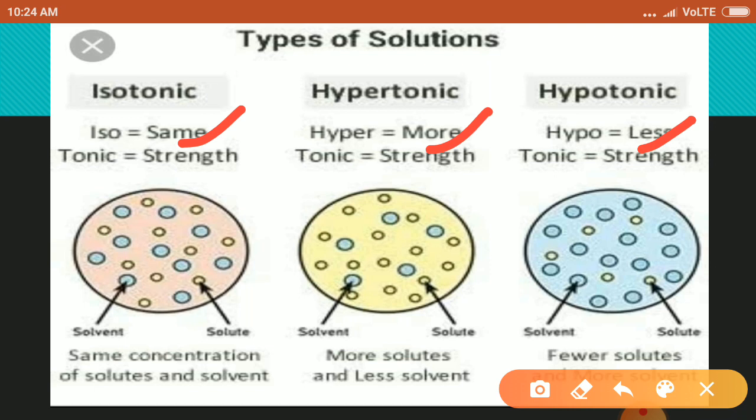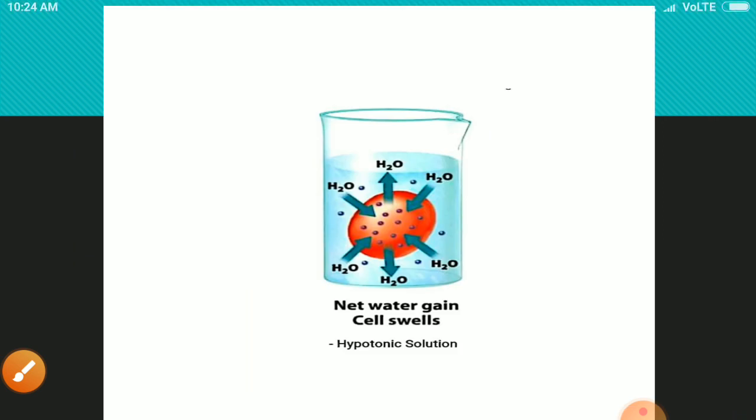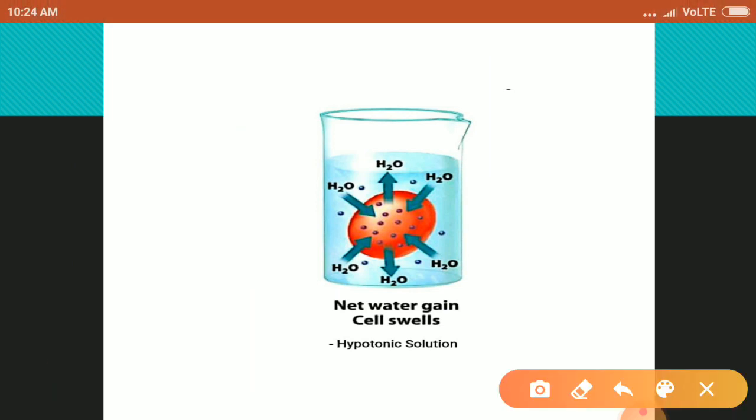So different type of phenomena will be there when we place the cell into different type of solution. Here we can see that if we place a cell into the hypotonic solution, then water molecules are free to pass across the cell membrane in both directions. But more water will come.